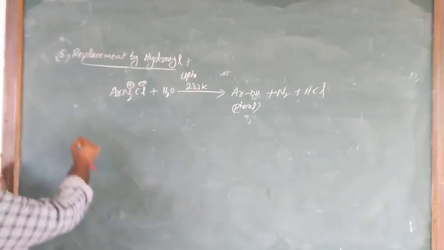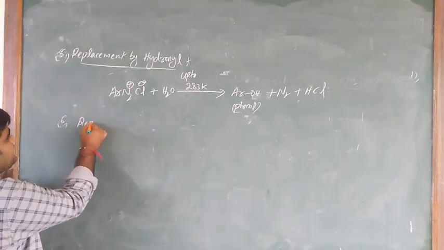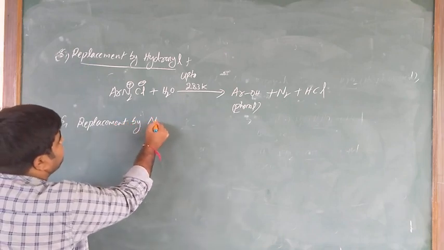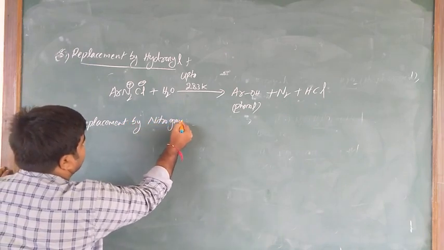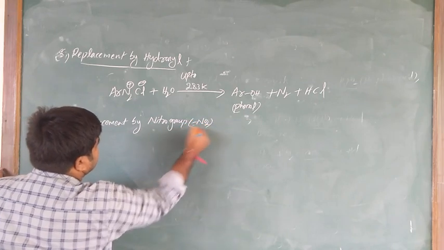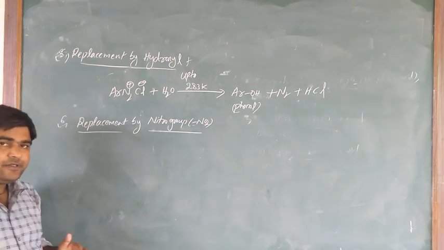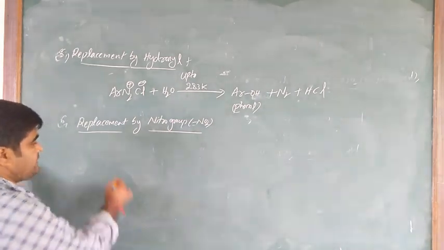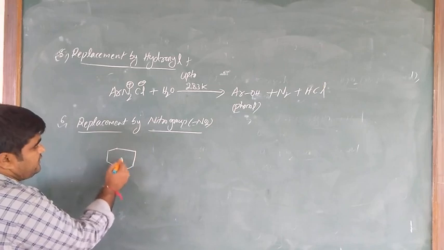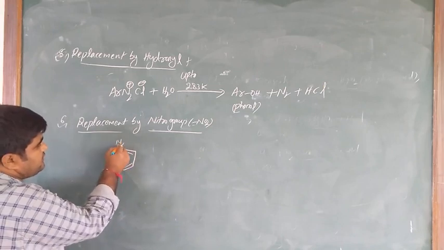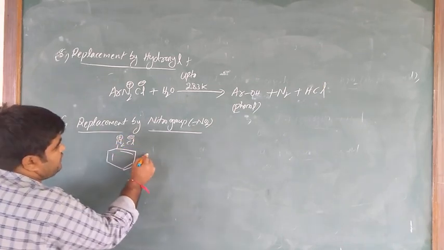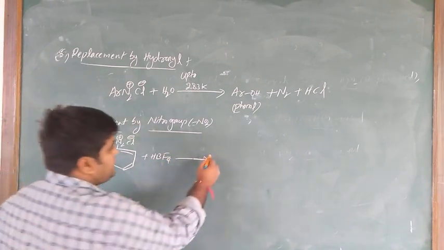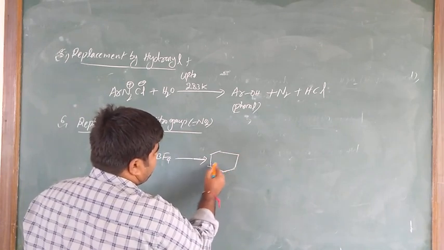Okay, and the sixth one is replacement by nitro group. So nitro group is what? NO2 group. Replacement by nitro group. Same: benzene diazonium chloride salt, as we already know, reacts with fluoroboric acid, HBF4, to produce benzene diazonium fluoroborate.